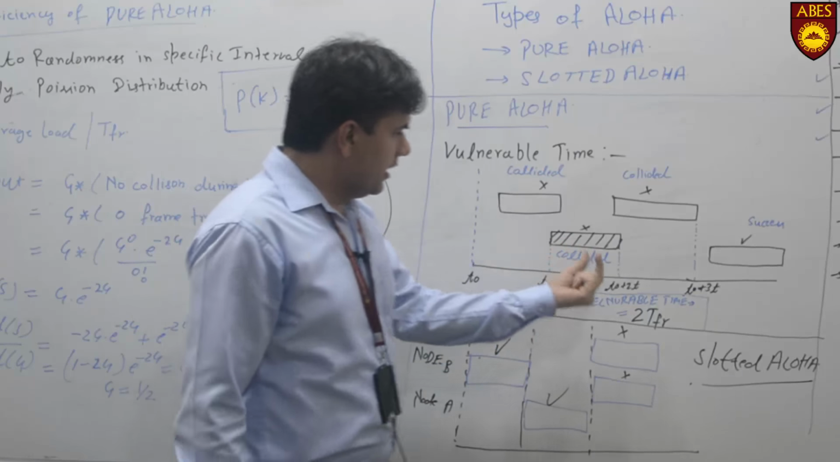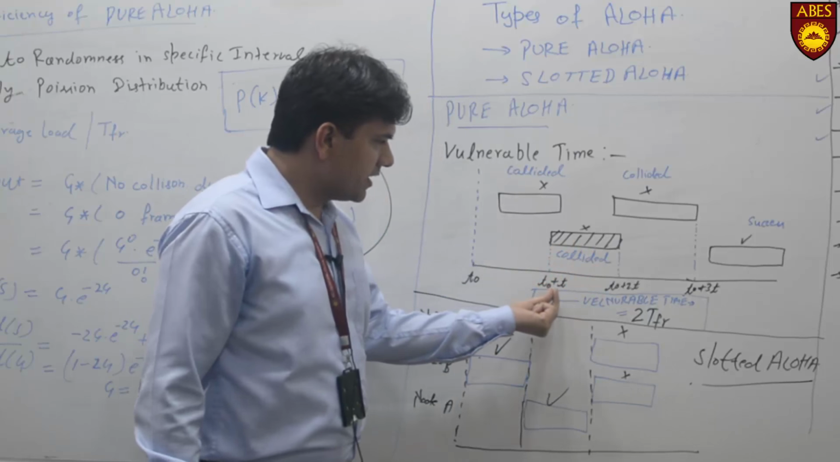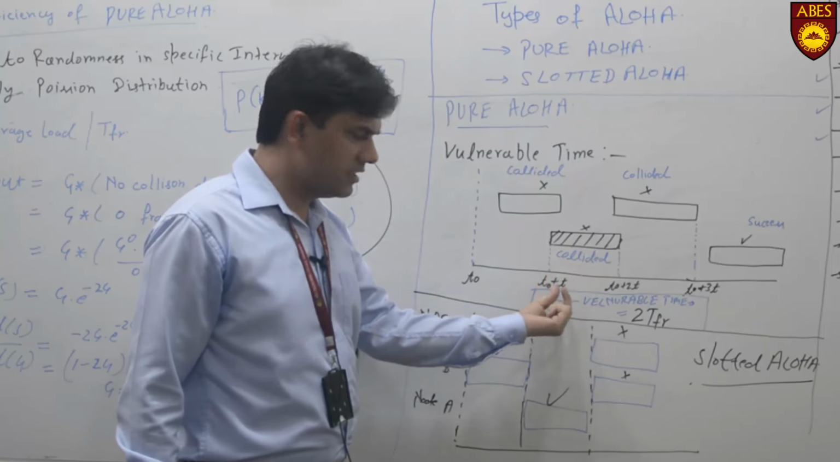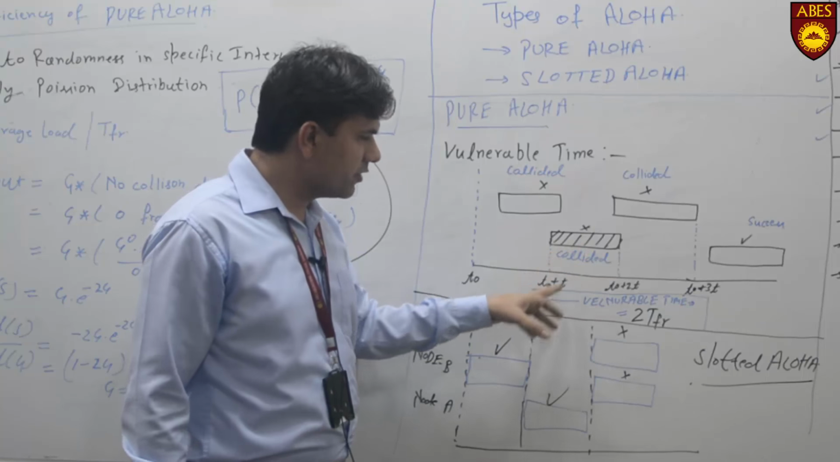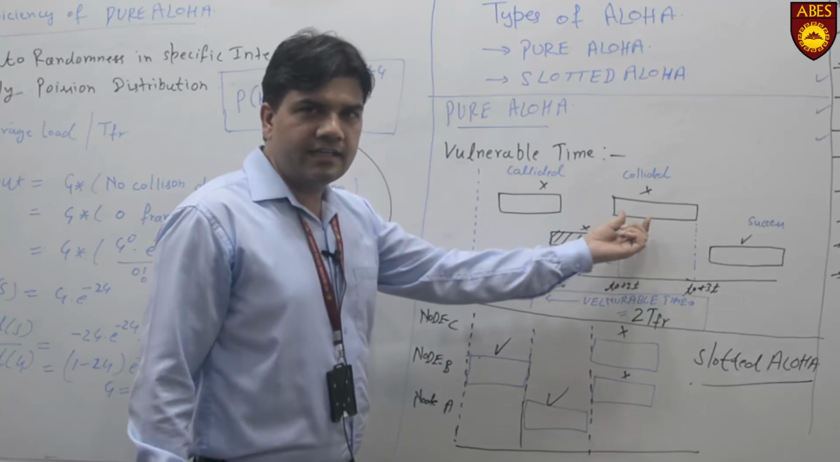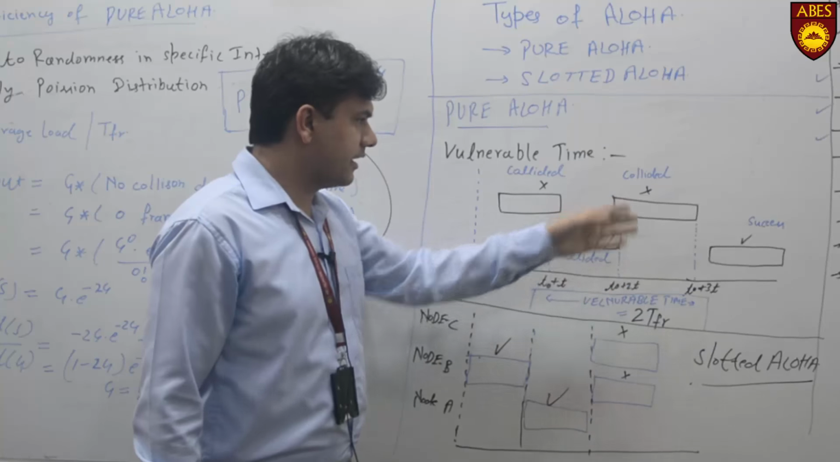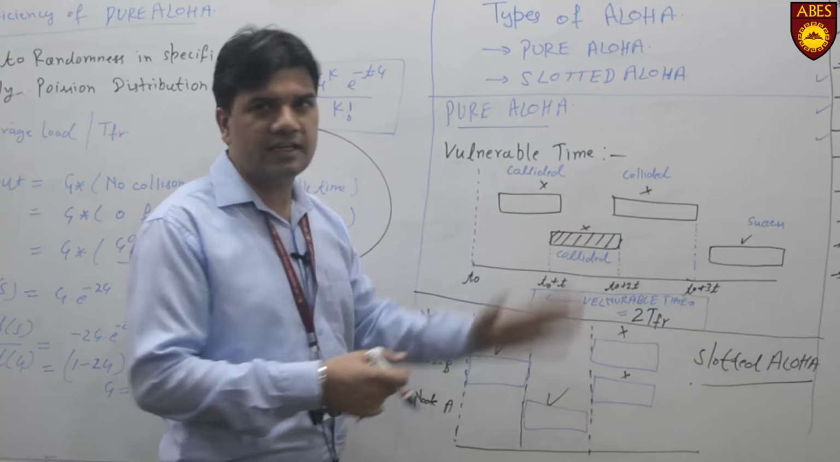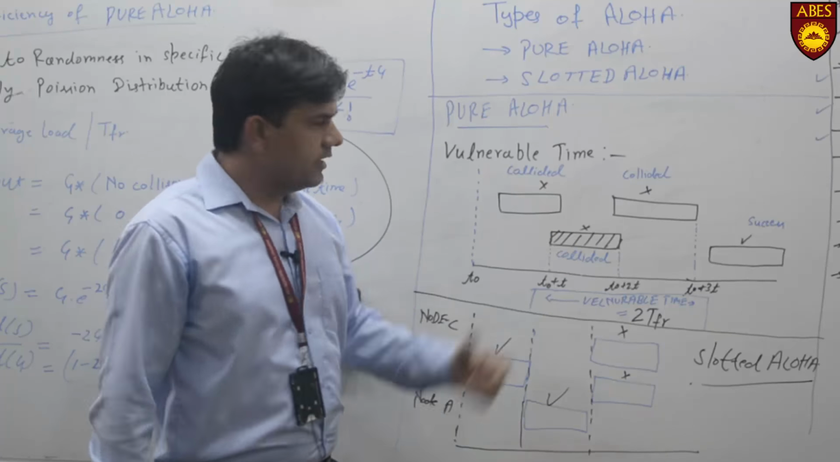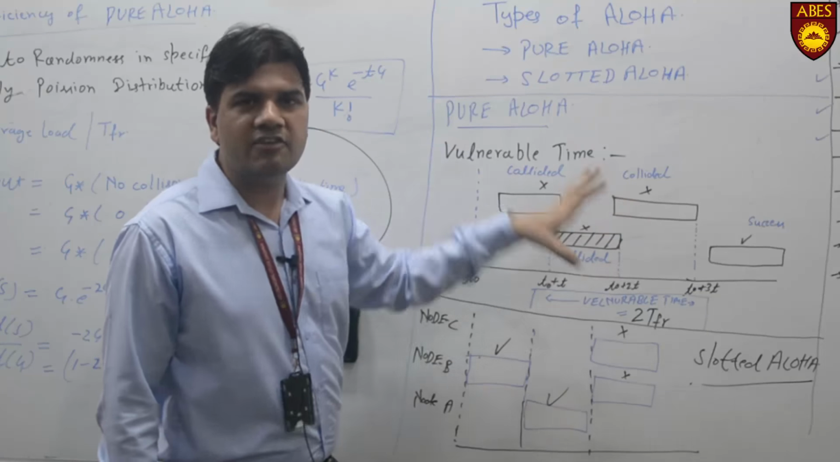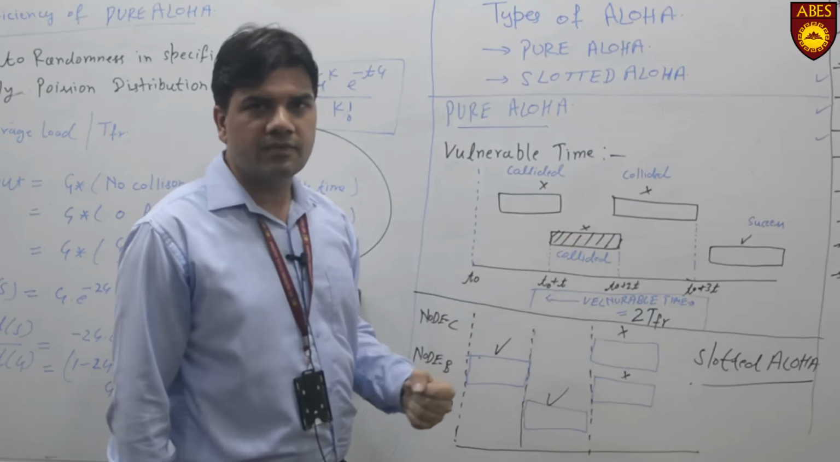Similarly, when at T naught plus T time this frame has started transmission and it has to take T time for completion, but before completing that T amount of time, another node again transmits a frame. In that case again there will be a collision, the data will collide with each other. That's why both the frames will be vanished. There will be no meaningful information in these two frames.